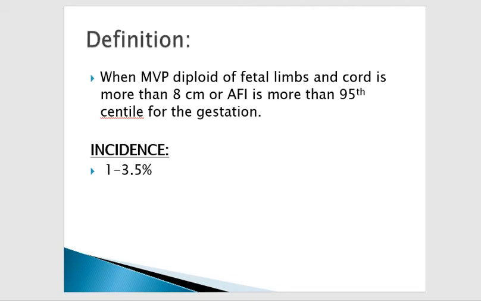First of all, the definition. We define polyhydramnios on ultrasonography when the maximum vertical pool is more than 8 centimeters, or when the amniotic fluid index is more than the 95th centile for that gestation. The maximum vertical pool we measure should be devoid of fetal limbs and the cord. The incidence of polyhydramnios is 1 to 3.5%.